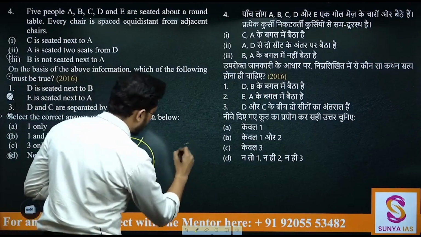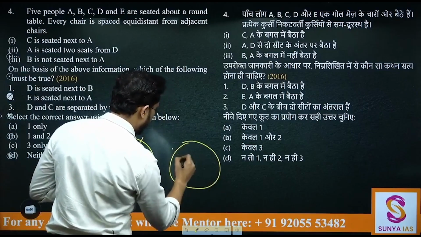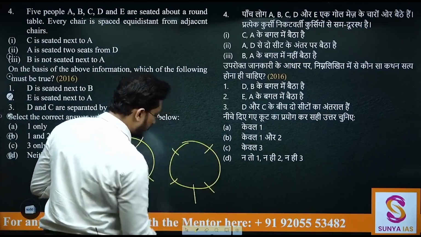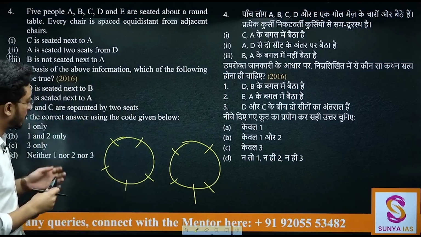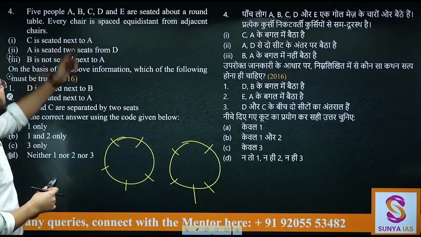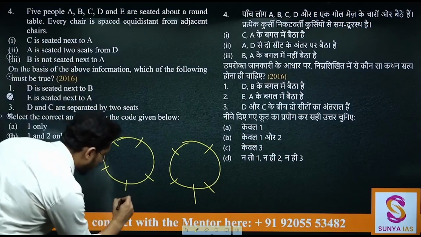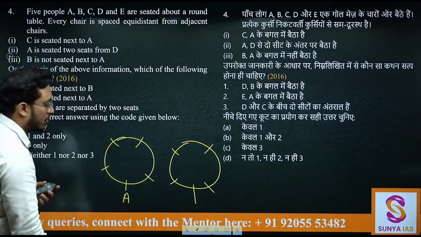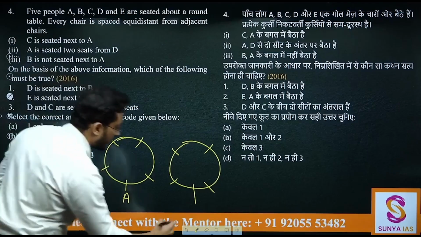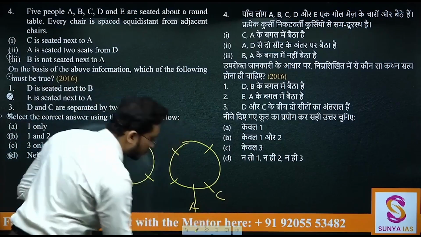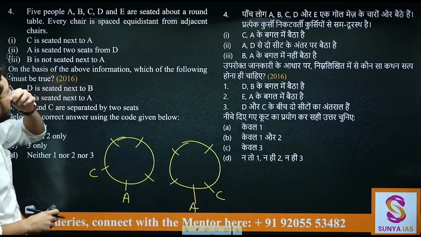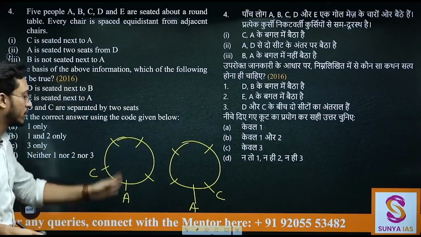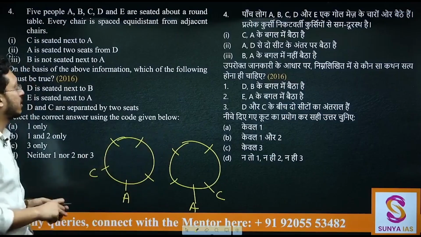अब in all such questions we are supposed to consider multiple possibilities. बस एक क्वेश्चन से नहीं होगा, we are supposed to consider multiple possibilities as well. Let's say C is seated next to A. If A is here, C can be this side. If A is here, C can be this side also. दोनों possible है because it is a round table and they are seated about a round table. I'm just assuming that all of them are facing towards the center itself.